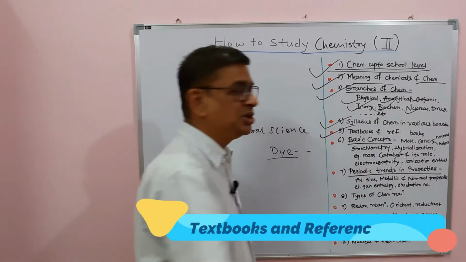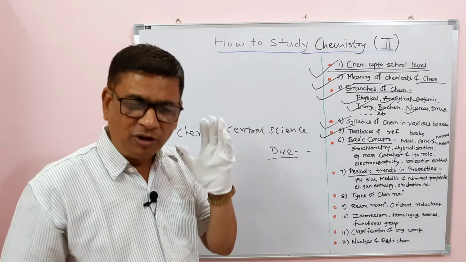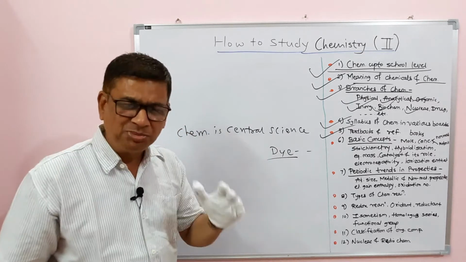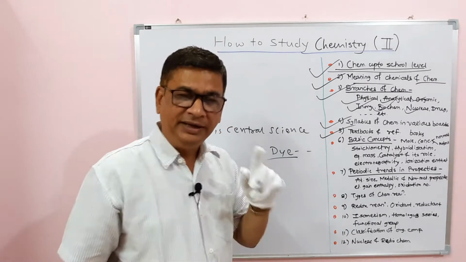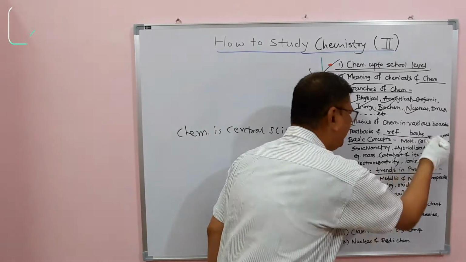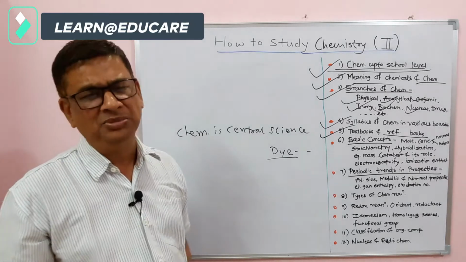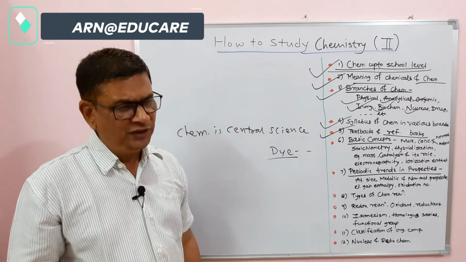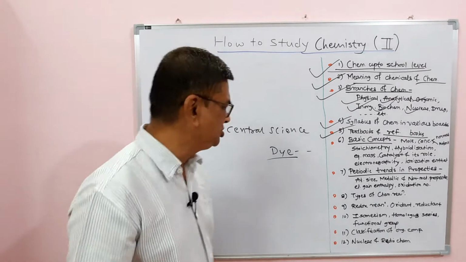Now the textbooks and reference books. I will suggest the student should first prefer a textbook, get the topic clear, and for more detail, for deeper study, from the knowledge point of view, not only from the exam point of view, not only to get marks in the exam, it is necessary to increase knowledge by using various other books called reference books. Various reference books on physical chemistry, organic, and inorganic chemistry are available in the market, or nowadays you can search on the net and get more information for those topics, and which books are better. If possible, we will have a separate session for reference books.